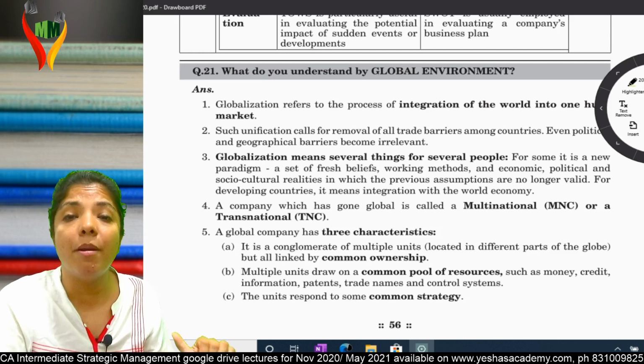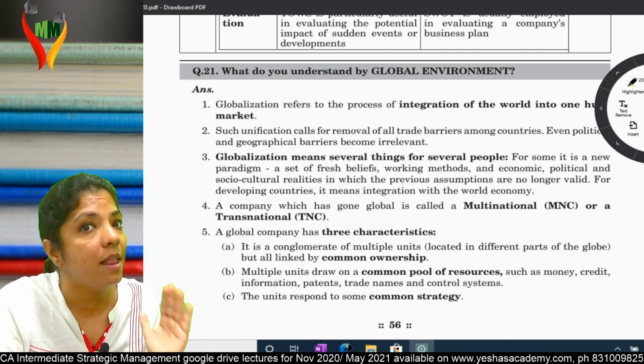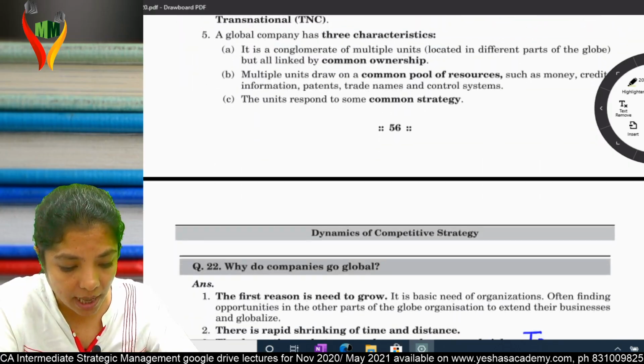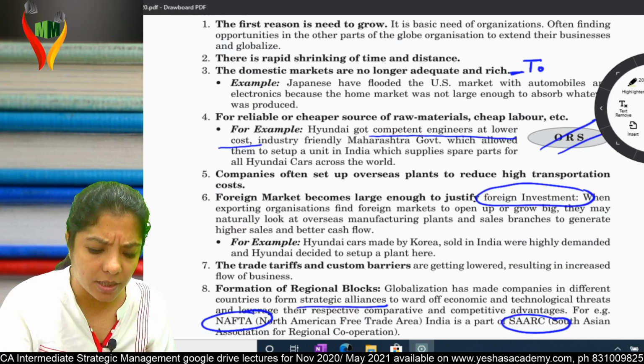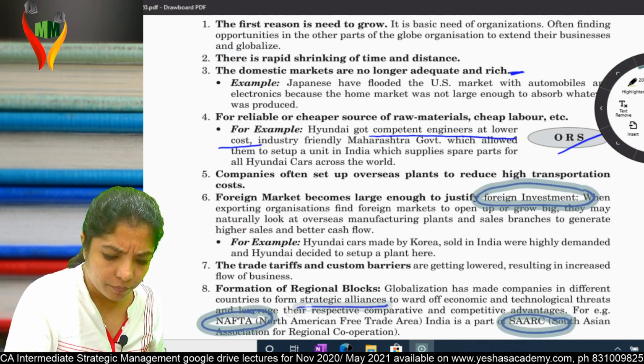LPG, liberalization, privatization, and globalization. LPG 1991. Am I clear? So what is question number 22? I'm just giving a bare reading of question number 22 over here.